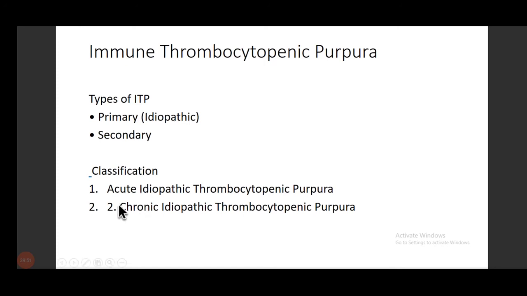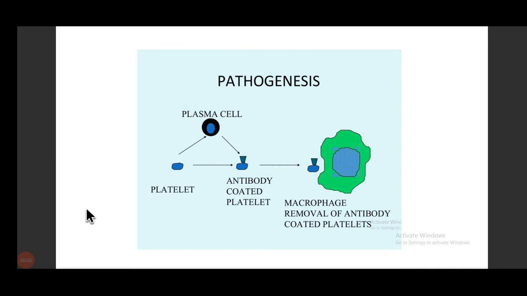Okay. Now the classification: we also classify them according to the presentation and whether it is acute or chronic. Now the pathogenesis: the patients usually have a history of infection or something. After that, the plasma cells form antibodies against the platelets.